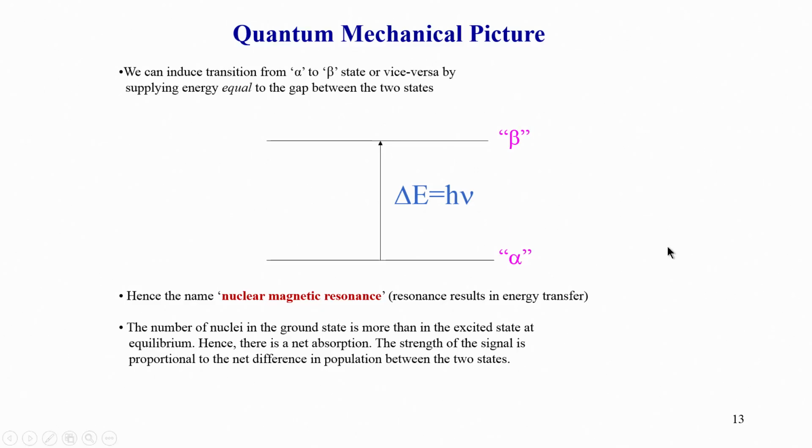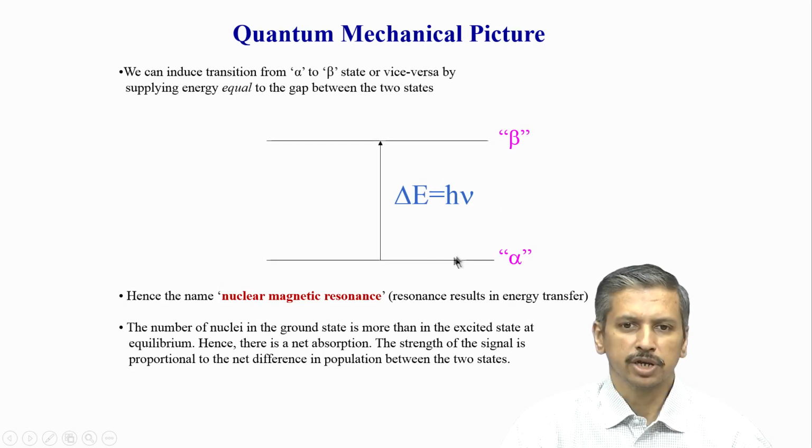Welcome back. In the last lecture, towards the end, we saw that there are two energy levels created in spin half nuclei by applying a magnetic field, and I mentioned that the number of molecules in the ground state is higher than the number of molecules in the upper, excited state. Now the question is, how do we know that?